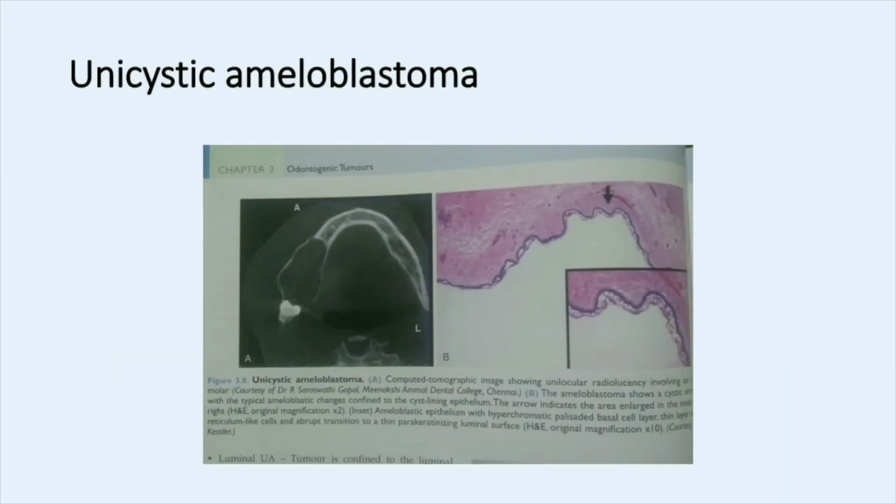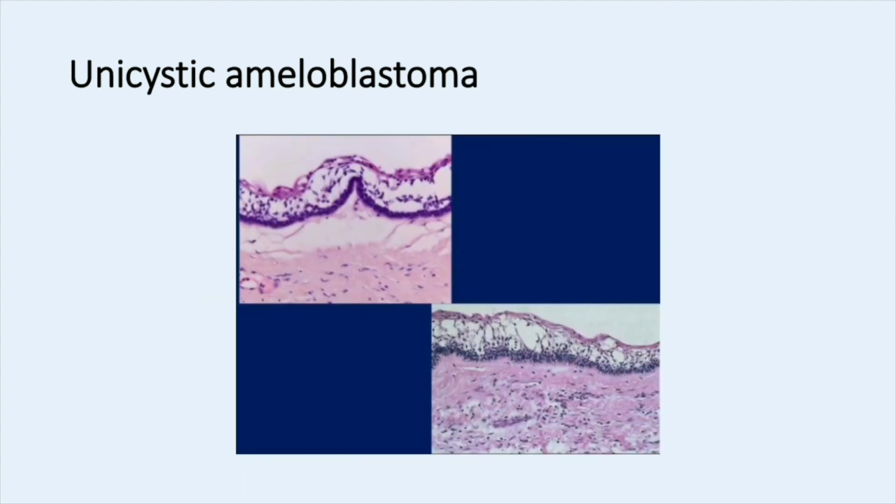This is the radiographic and histological representation of the unicystic ameloblastoma. Observe the unilocular radiolucency of the unicystic ameloblastoma in the molar region, and the histological features on the left side. Histological features of unicystic ameloblastoma.